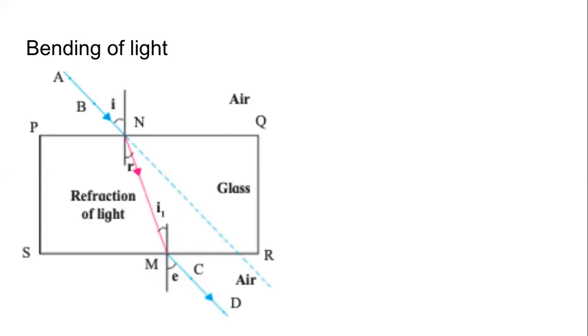So what happens is, when light travels from one medium to another medium, for example, suppose light is traveling from air to glass. Suppose this is a slab of glass. Imagine a glass slab kept like this, and light is coming like this. This is the incident ray. Now we cannot show this like this on a piece of paper, so when we take a piece of paper, we will show it like this. I hope this is clear.